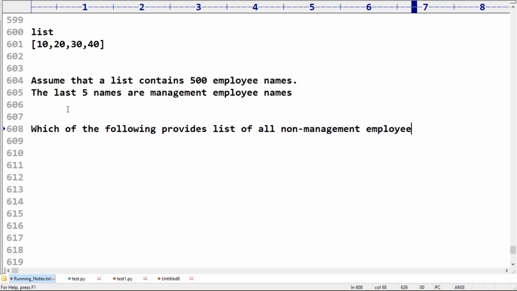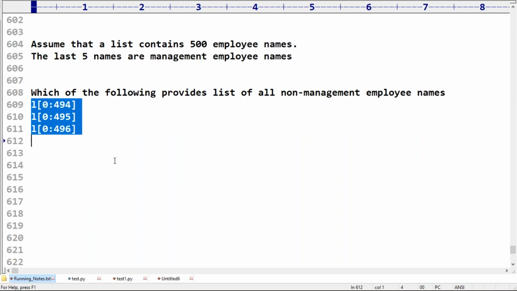They're asking about L of... assume that it is the list L of 0 to 494, 0 to 495, 0 to 496, something like that. They come up with some options. Which of the following list provides non-management employee names?